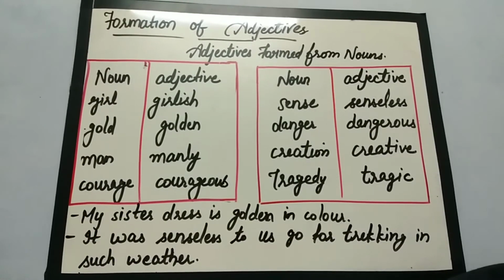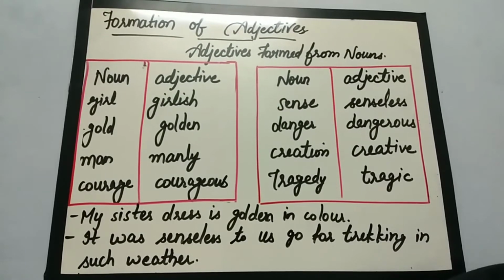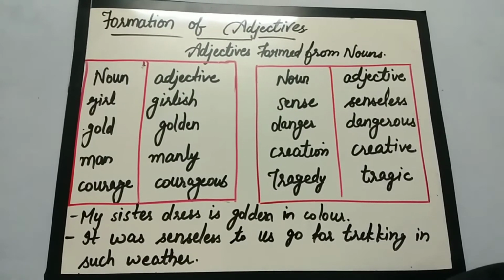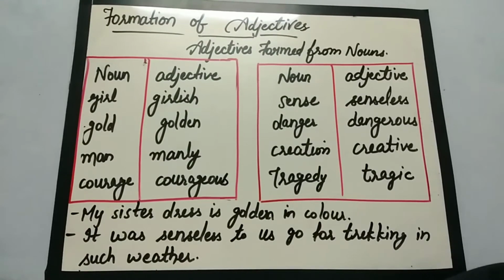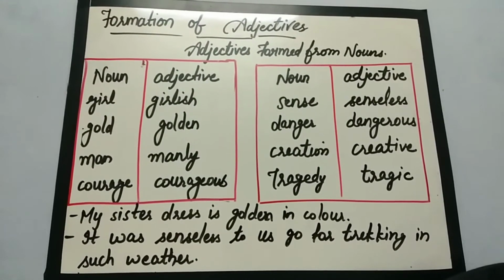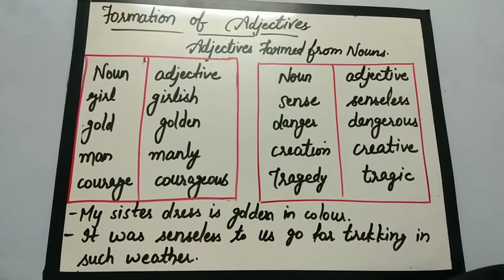Gold, a material, with the suffix en, becomes golden. Man, manly, with the suffix ly. Courage, courageous, with the suffix ous. Sense, senseless, danger, dangerous, creation, creative.